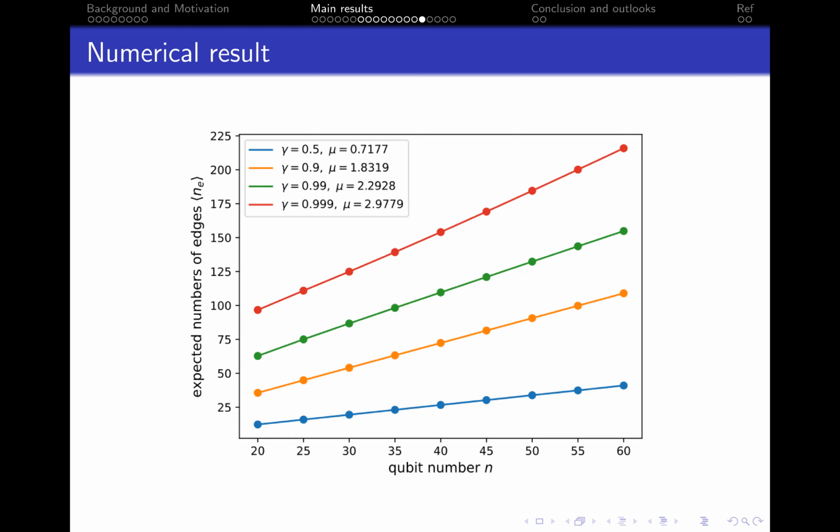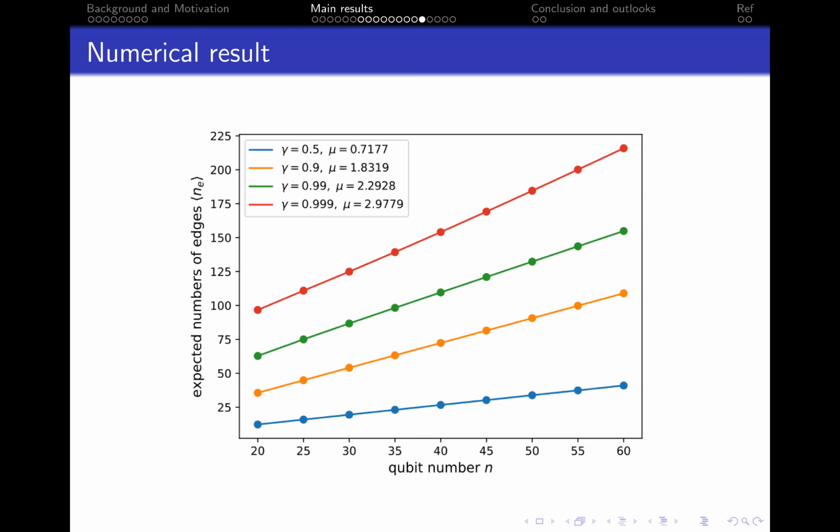This figure shows that a linear number of hyperedges nearly implies a linear magic scaling. Recalling that a constant average degree implies linear bounded magic scaling, since the linear number of hyperedges is nearly equivalent to a constant average degree, this numerical result shows that the theorem is tight in the sense of scaling.